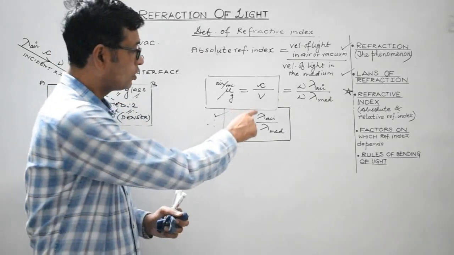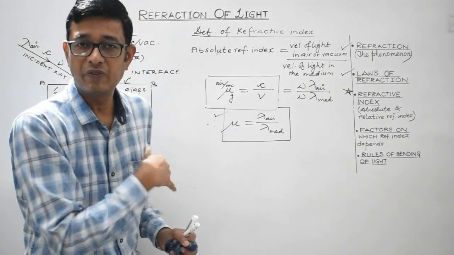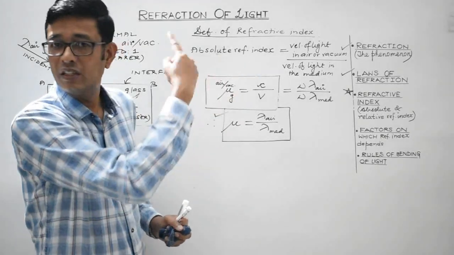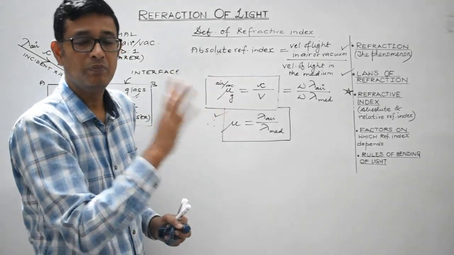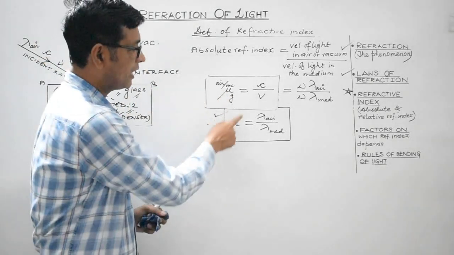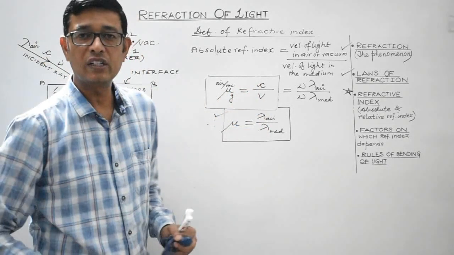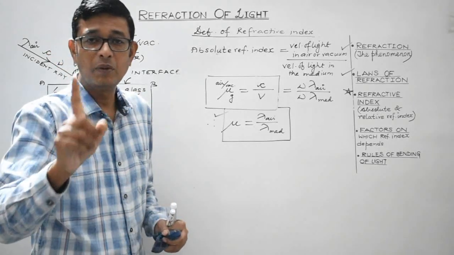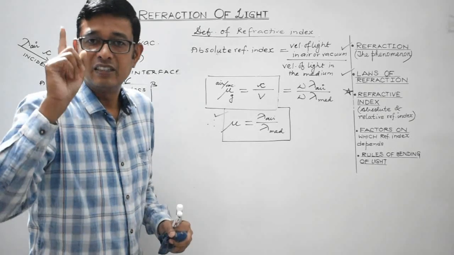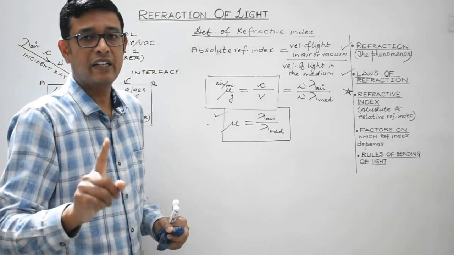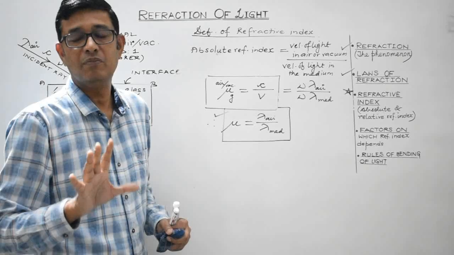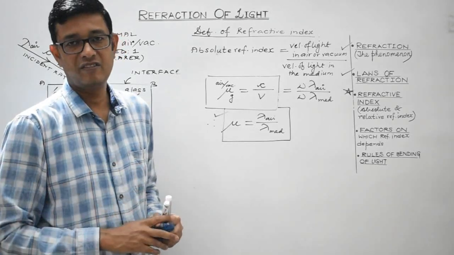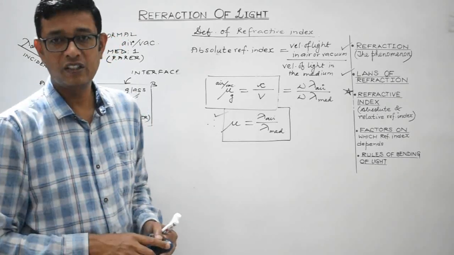In terms of wavelength, it is the ratio of the wavelength of the light in air to the wavelength of the light in that particular medium. And being the ratio of similar physical quantities, it will have no unit. Also remember students, the absolute refractive index of any medium must be greater than 1. It must always be greater than unity. I hope it's absolutely clear.